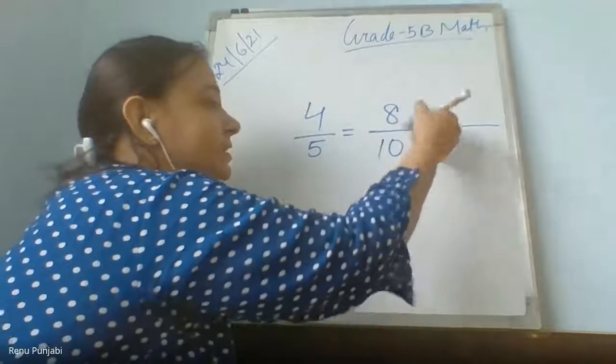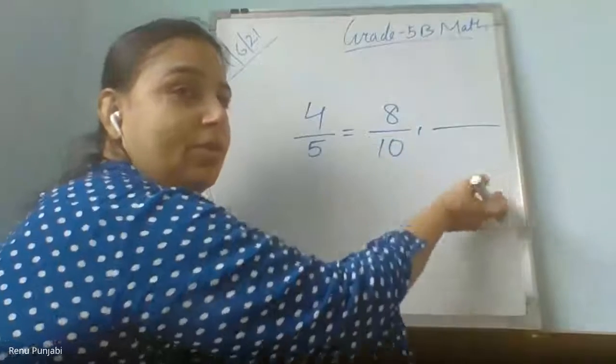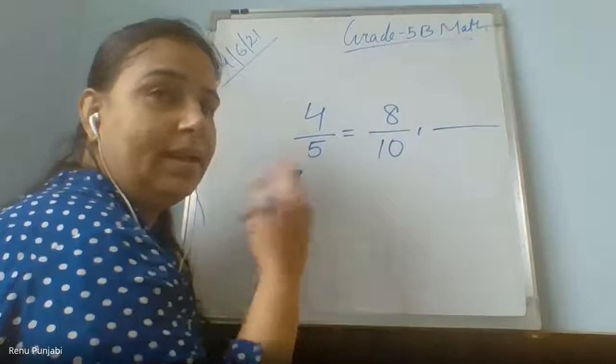Yes, Vedi. 8 upon 10. Very good, excellent. Next one. Now multiply this number with the 3 because you want one more equivalent. Let Vedi speak.